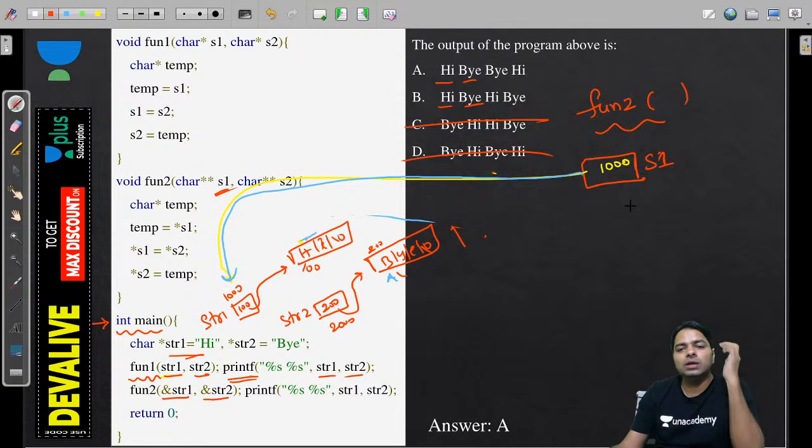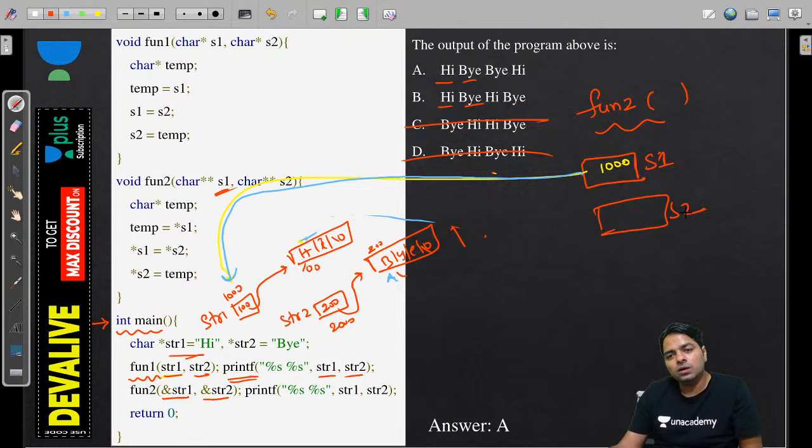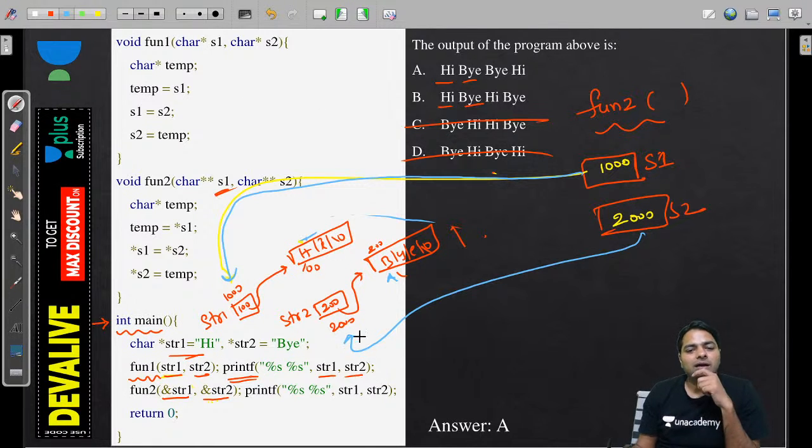Now what is it going to do? Let's see. S2 is going to have the address of str2, that is 2000, and 2000 means we are pointing to this one, right? 2000. Now in the code, temp is there, so we are going to have a temp here.